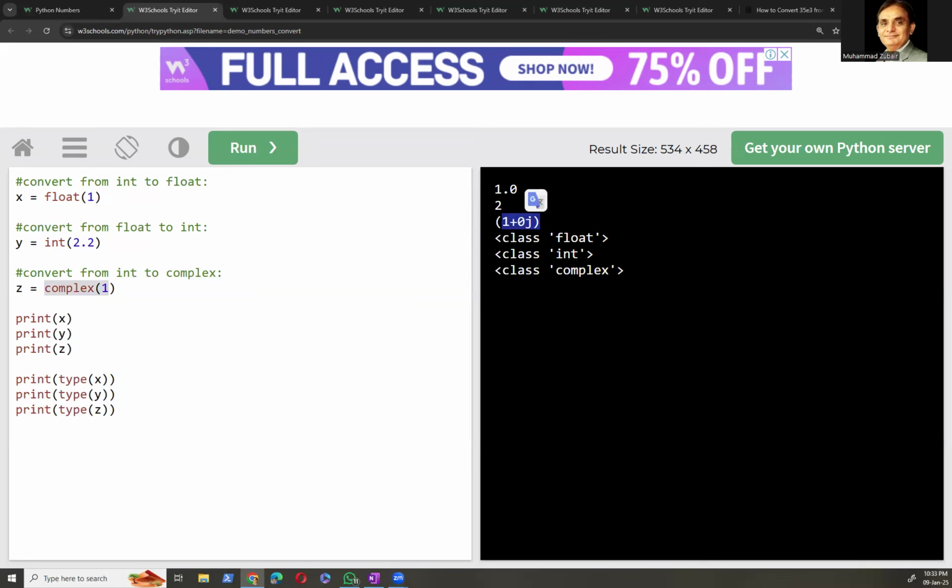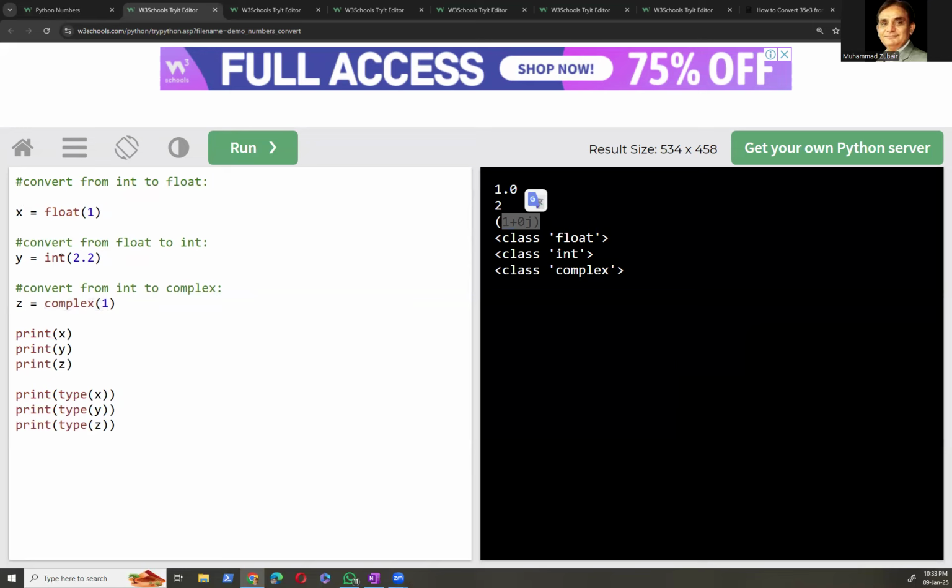Okay, and now let's play with that. So before x, I am going to create a variable named A, and A has a value of 4. And here, instead of the 1, I am going to put A. So what will happen to the output window? It's going to make 4.0.